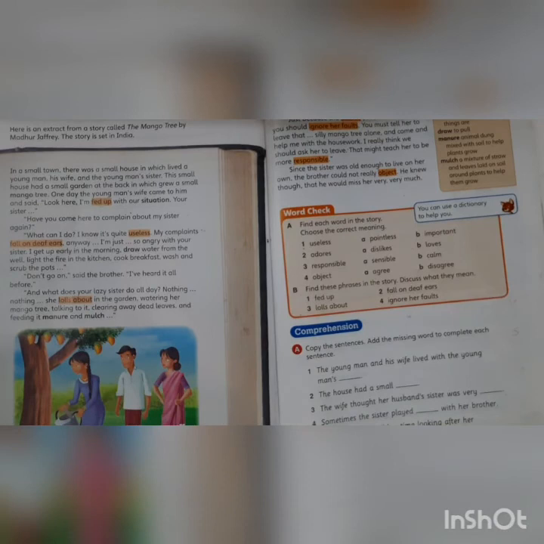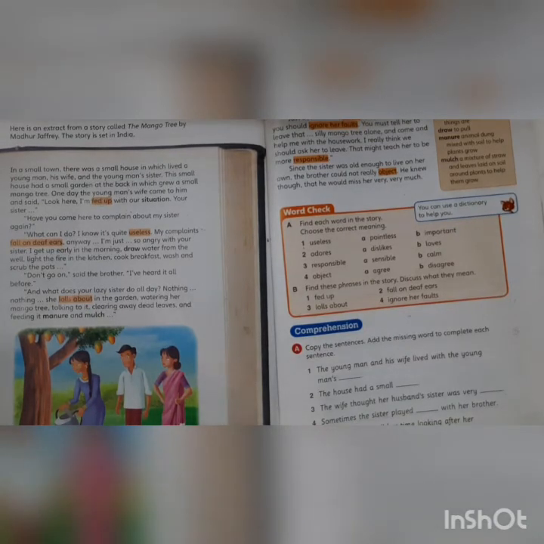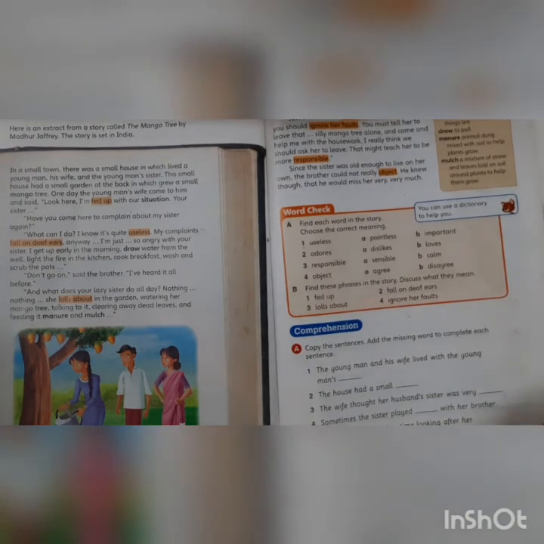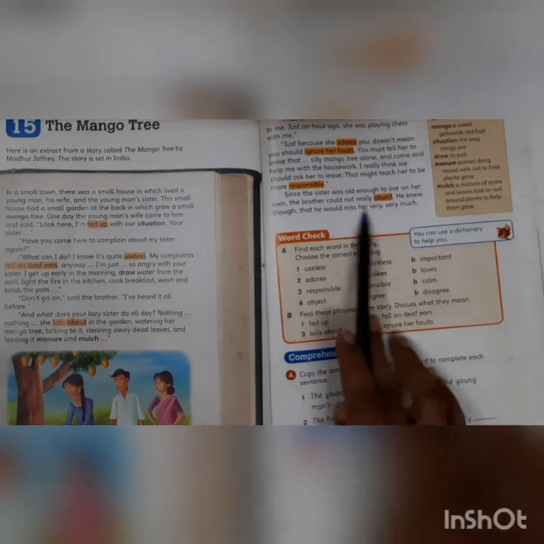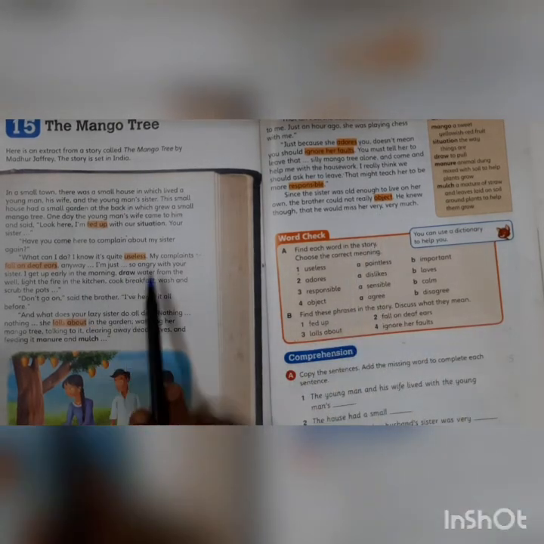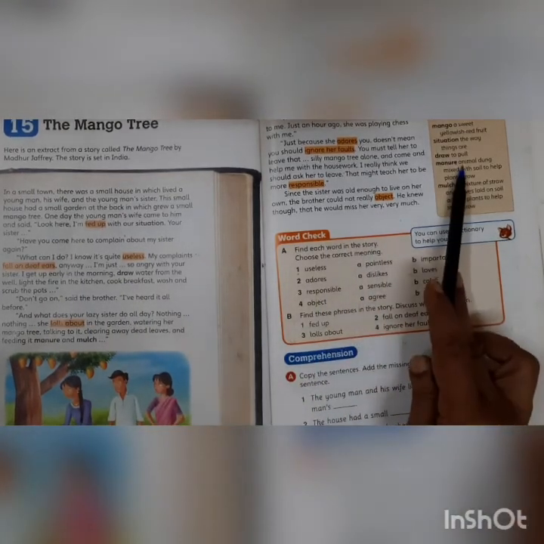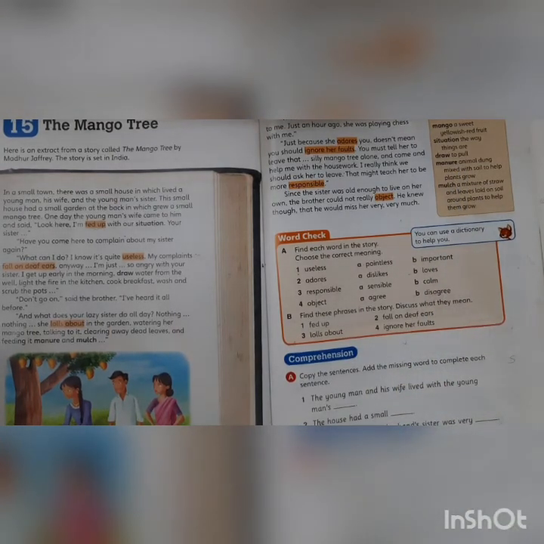Children, whenever the words appear, please read the sentence in which the word or the phrase appears. Then only you can interpret them in context. Otherwise, you will have a different meaning, because if you open your dictionary, there are many meanings. So you have to choose which one is appropriate to the text. That's the meaning of it. Even over here, draw is not using your pencil. Here it is to pull water. Okay, if you're from the village, you will see there's a pulley and there is a rope and then there's a bucket.